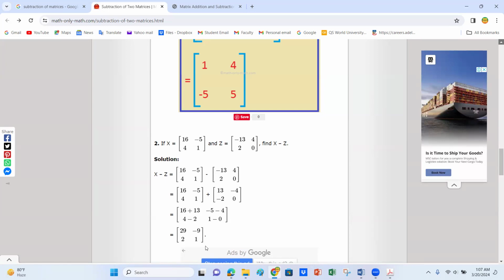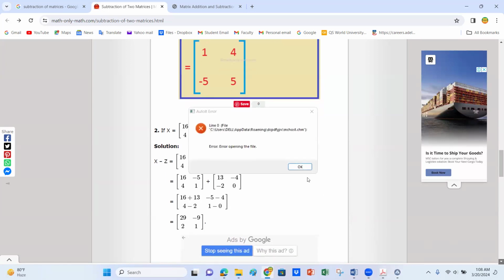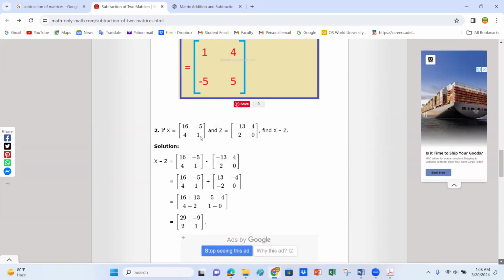And also one thing which is very important to share with you, that the order of the matrix X is 2 by 2, 2 rows and 2 columns, and matrix of the Z is 2 by 2, 2 rows and 2 columns.